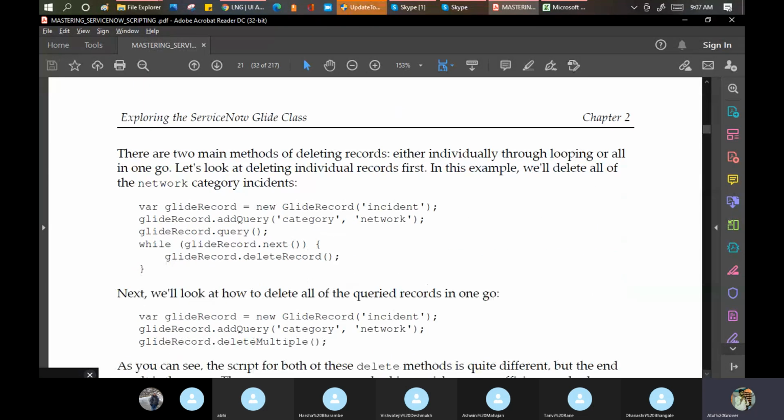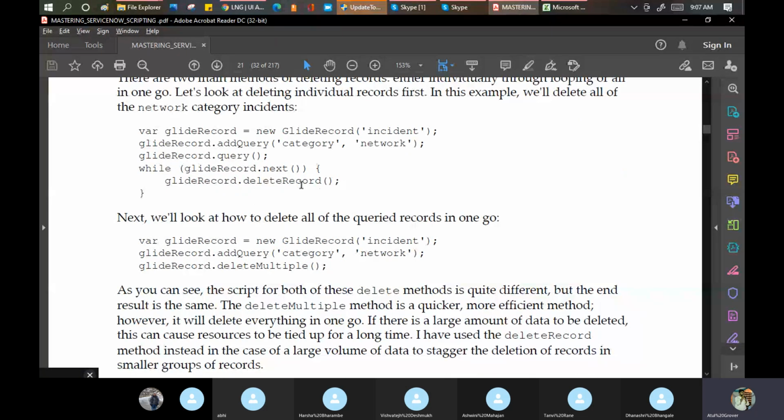And this is another example they mention. If you want to delete the record, you can delete it. So multiple examples they gave to tell you how to write these things specifically, like update, query. As a developer, what do you mean by GlideRecord? You can check on the internet. You can get addQuery, update, all these things easily. Okay, just give me 1 minute, guys.